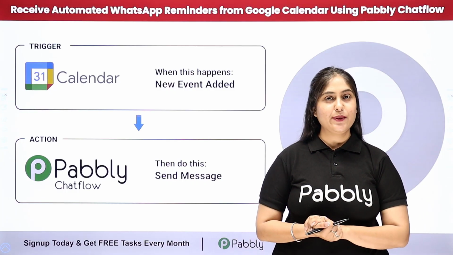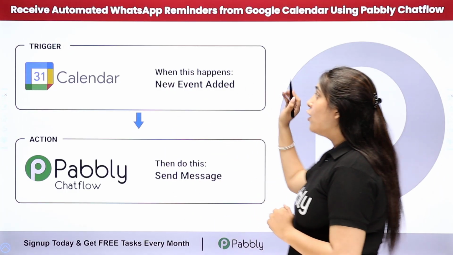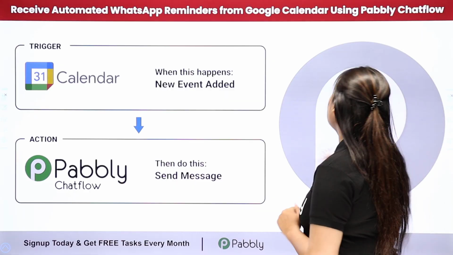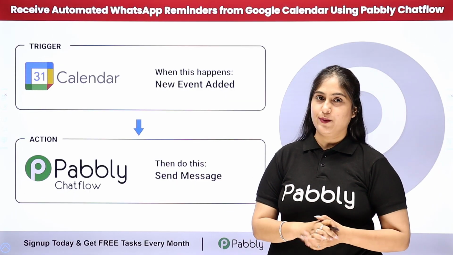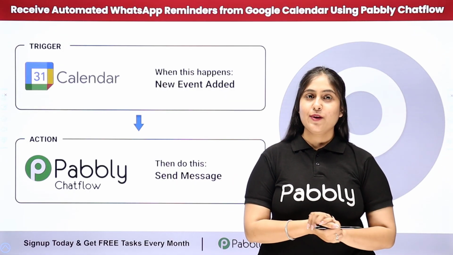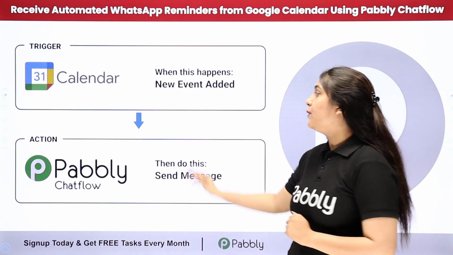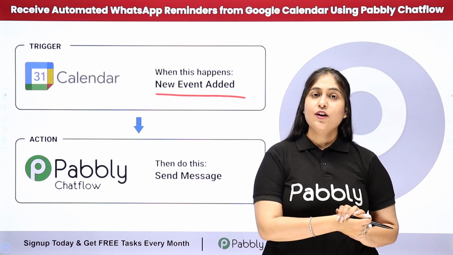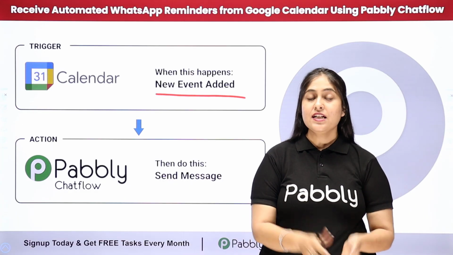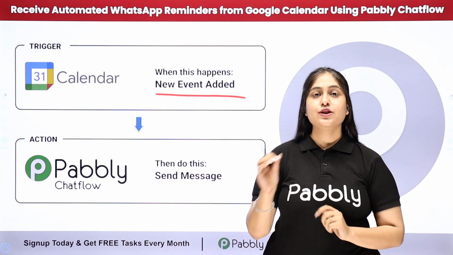In this video, we are going to understand how to receive automated WhatsApp reminders from Google Calendar using Pabbly Chat Flow. So as a business manager, my objective is that whenever I add a new event on my Google Calendar, then automatically 1 hour before the event and 30 minutes before the event, I should receive a reminder